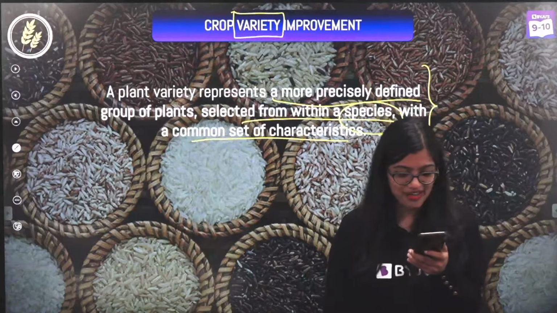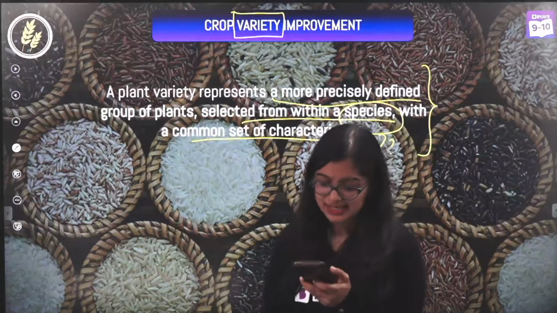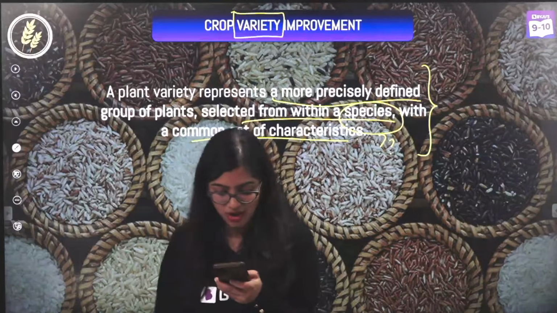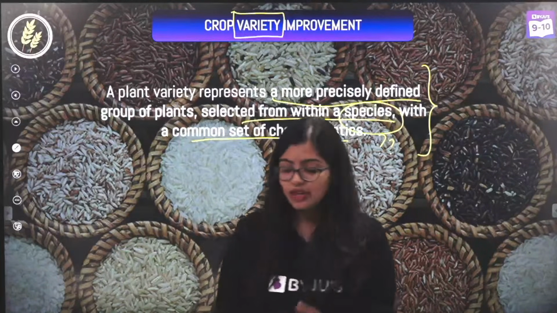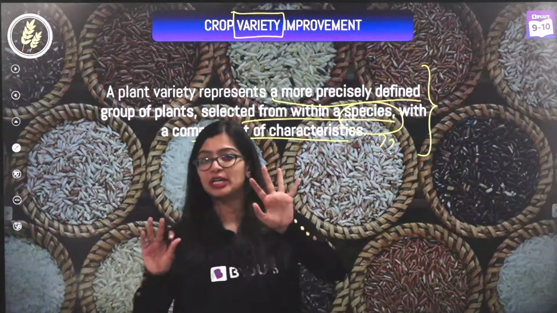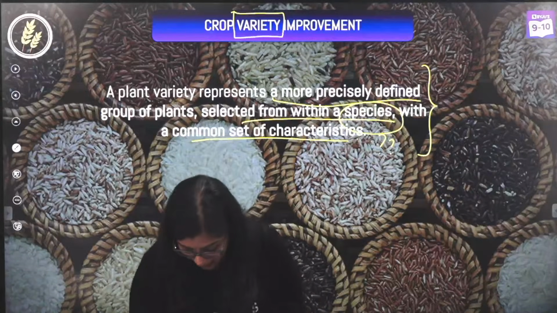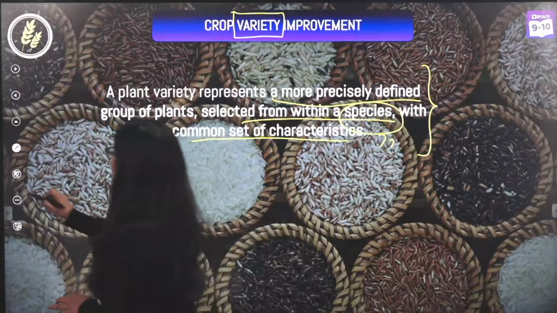Very good. Wonderful. I am seeing the answers in the chat. Yes, all right. So more or less all of you understand what species means. So I'm going to quickly go ahead. For those of you who don't know what a species is, I'm writing the definition down.